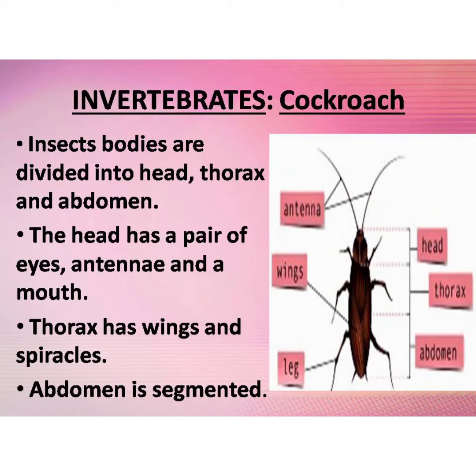In invertebrates, let's see an example of an insect body, that is cockroach. Now, insects' bodies are divided into head, thorax, and abdomen. The head has a pair of eyes, antennae, and a mouth. Thorax has wings and spiracles. Now, the spiracles are the holes which are used for breathing, and the abdomen is segmented.